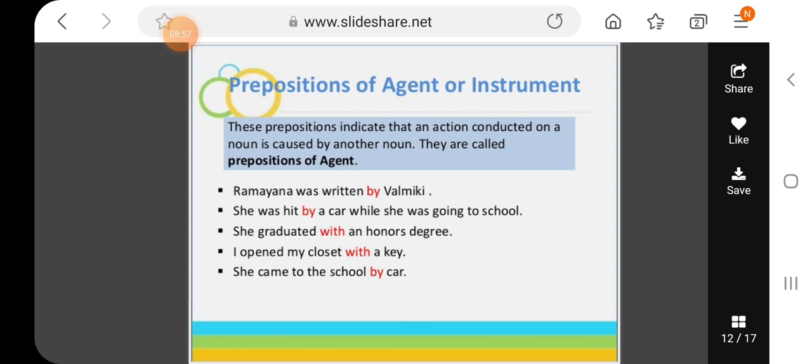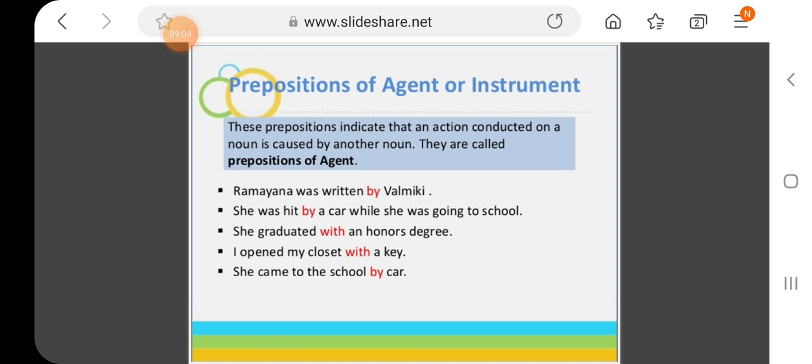So "with" is a preposition of agent or instrument. Instrument is, as you know, a tool used to perform some action. So such prepositions are used before instruments, or before agents, before people, or before instruments. Basically they define and highlight the person or the agent or the instrument.